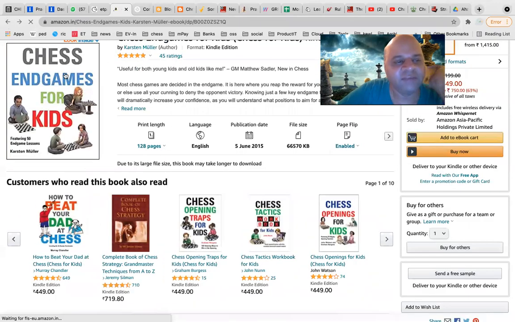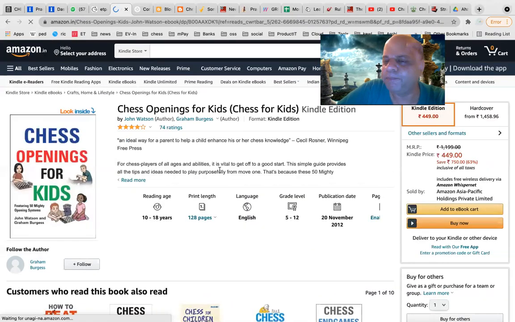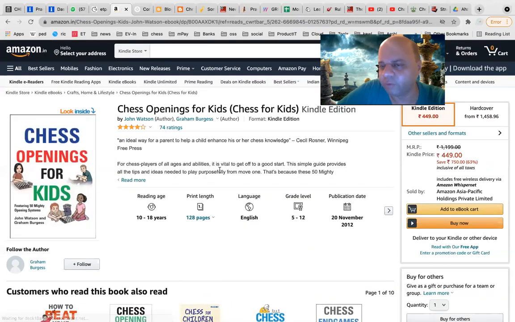I found one is 50 Endgames for Kids. This is on endgame. Then there was Chess Openings for Kids. This again shows you 50 openings explained in brief. That much is enough at level 4 or even level 5. It is enough to know that much. Again, very, very short and sweet. So this is in the opening.